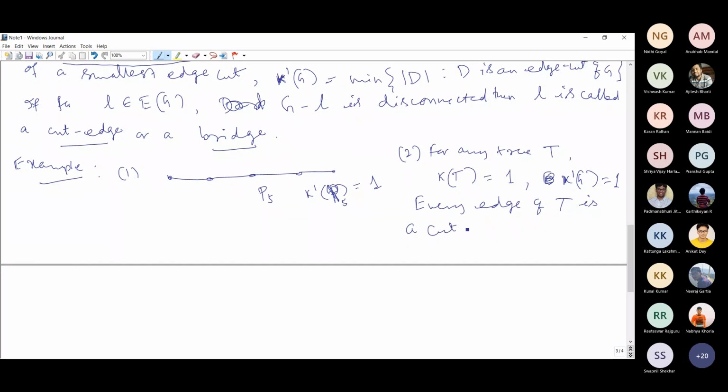Therefore trees are also known as minimally connected graphs.